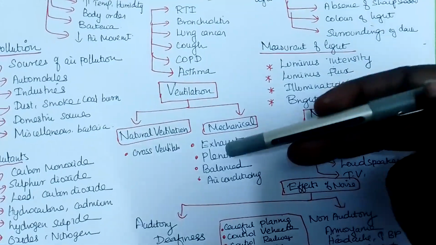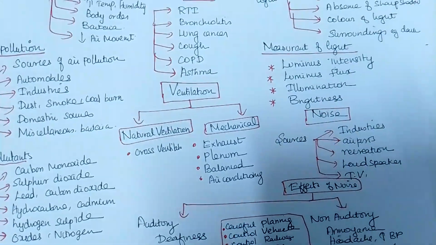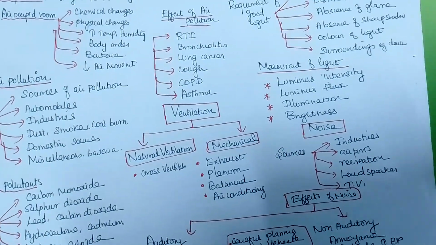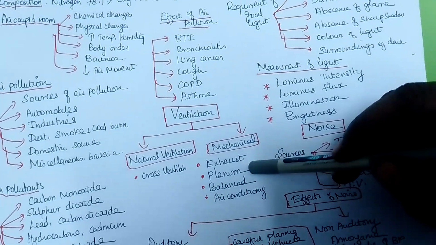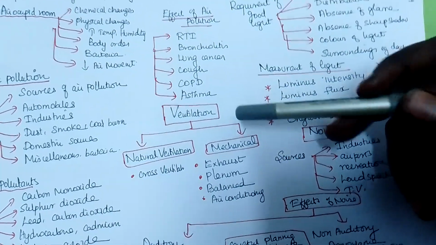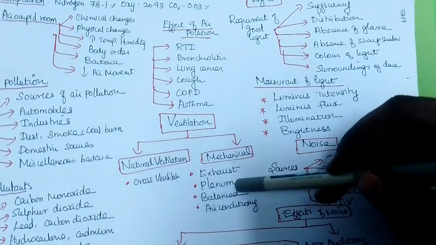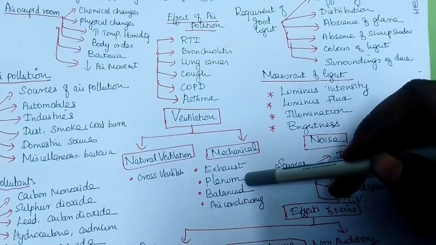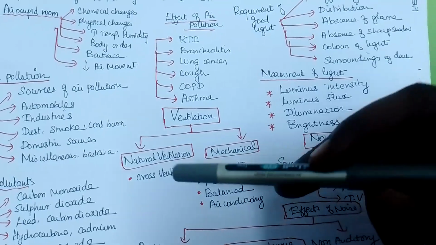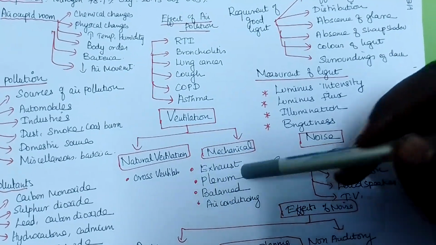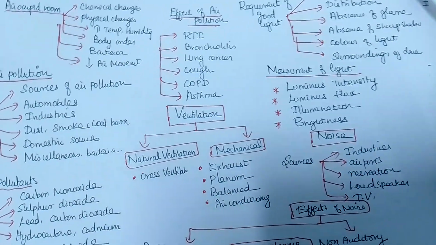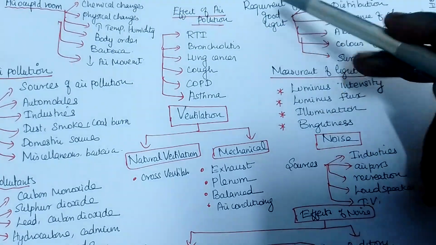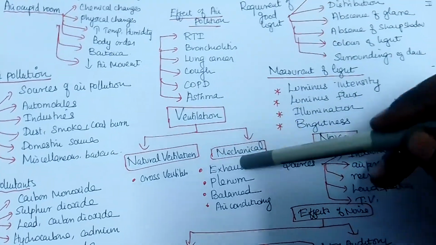Your fan, you can write as a fan also, one of the mechanical ones. Okay, ventilation can also be affected. What will happen? This will cause some communicable diseases, airborne infections, tuberculosis. So some bacterial infection will spread from one person to another person. Clear about it? So we have seen about air and ventilation in environmental health.